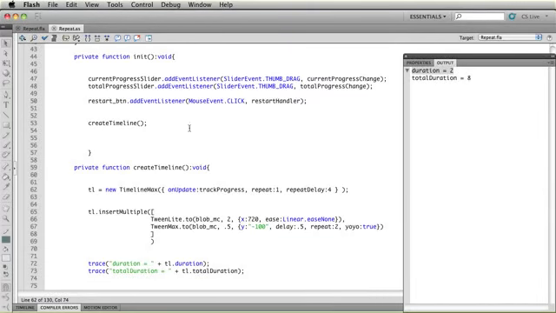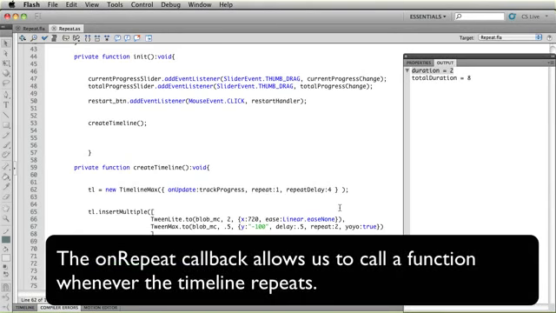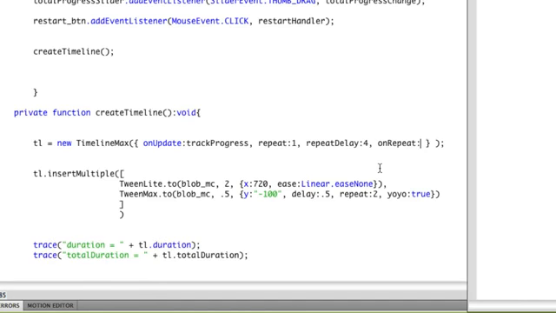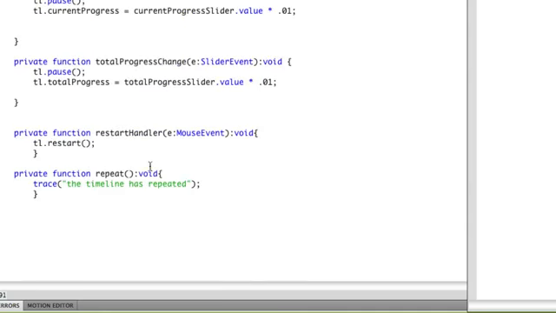All right, the next advantage that TimelineMax gives us, in conjunction with giving us the ability to repeat, is an on-repeat callback. And that just means that we can fire a function whenever this timeline repeats. So that's going to be after the timeline plays once, and then after the delay transpires, the on-repeat will fire. So I'm just going to put in the word repeat here, which refers to a function that I have way down here. My repeat function just simply traces out the timeline has repeated.